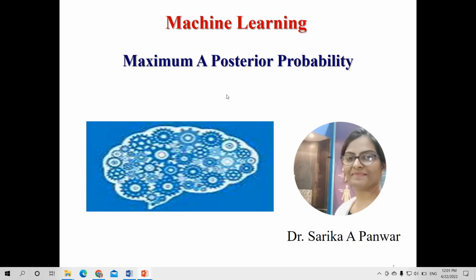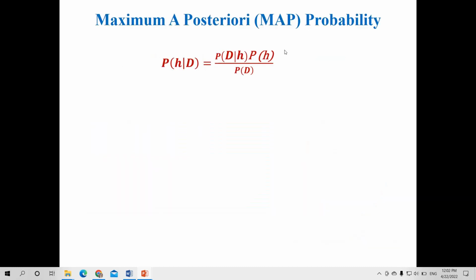In the last video lecture we have seen how Bayes theorem acts as a cornerstone for Bayesian learning. Today we will discuss the maximum a posteriori probability. By using Bayes theorem we find the probability of the hypothesis function given the data, and that we find based on the probability of the data given the hypothesis, multiplied by the probability of the hypothesis, which we call the prior probability, divided by the probability of the data.